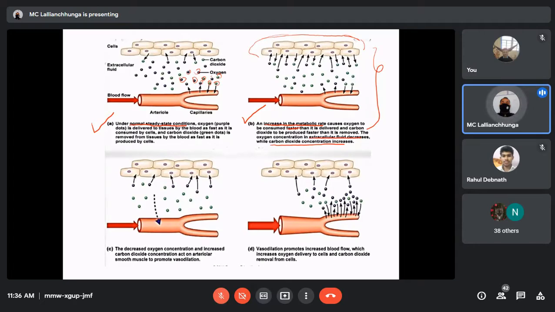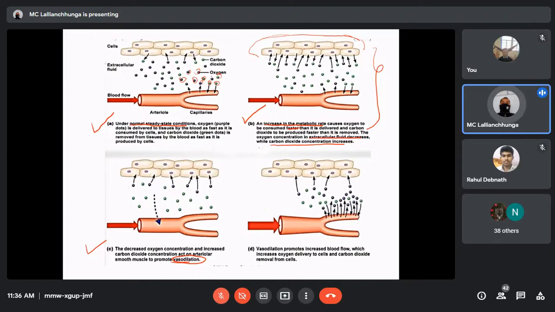Now, in that condition, those vasodilator substances will be released. Now, diagram C. The decreased oxygen concentration and increased carbon dioxide act on arterial smooth muscle to promote vasodilation. You already know that those vasodilator substances lead to dilation of arterioles, metarterioles, and precapillary sphincters.